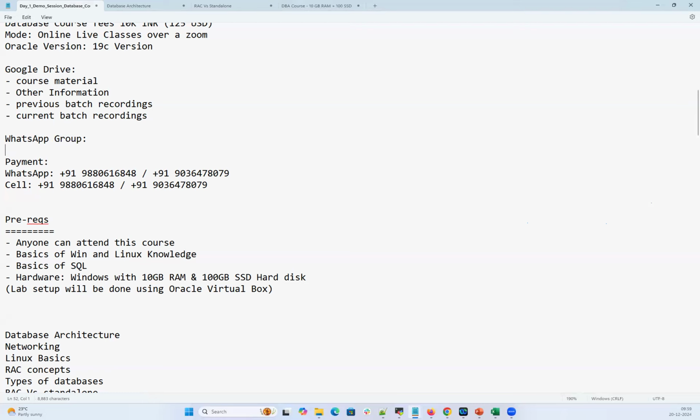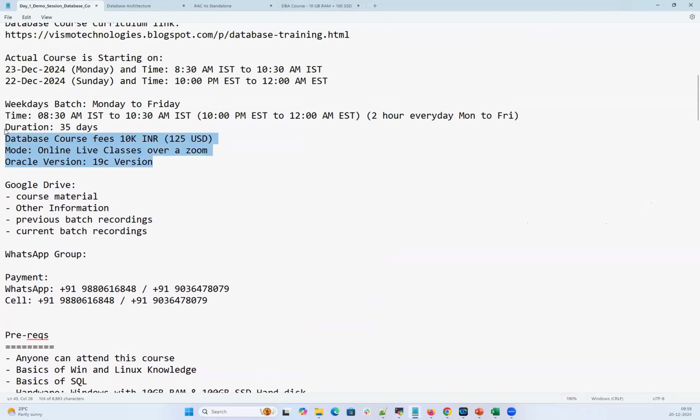Will this training be under Oracle 19C or only 19C? 19C. This is what we covered yesterday: this Oracle 19C, live mode, the course fees and the timings.